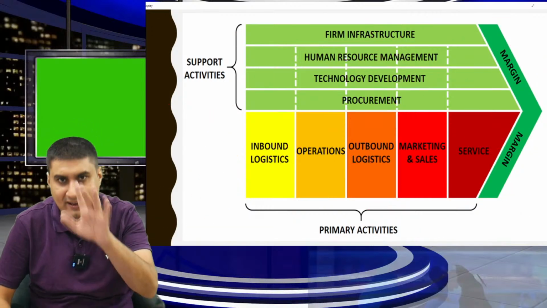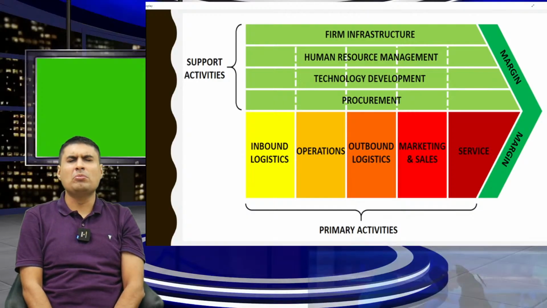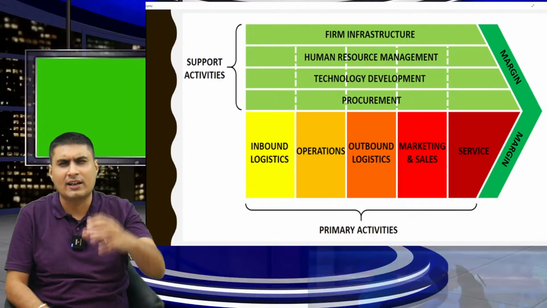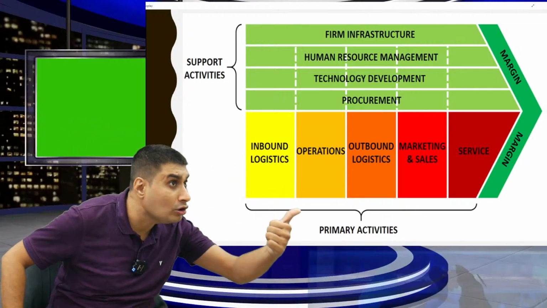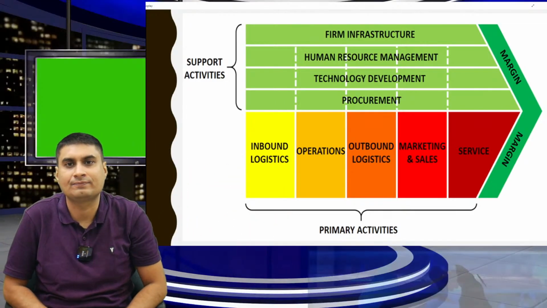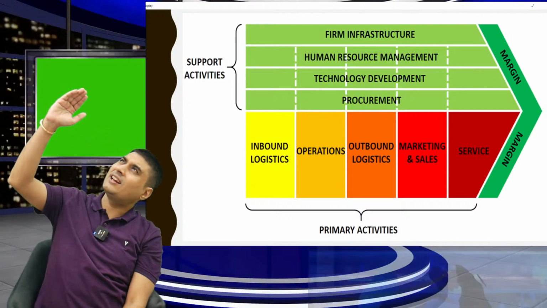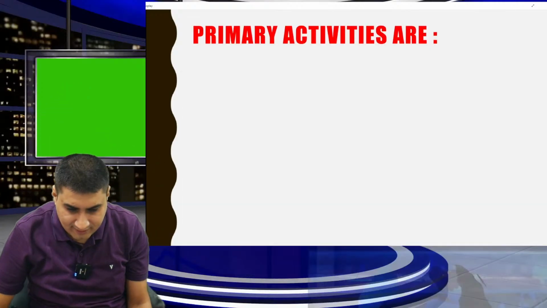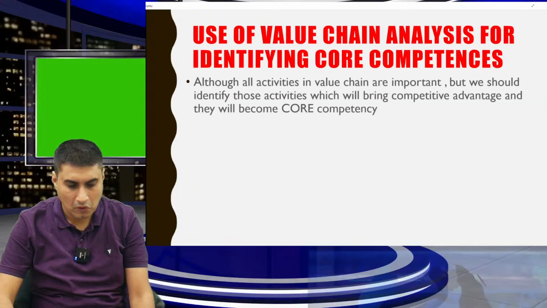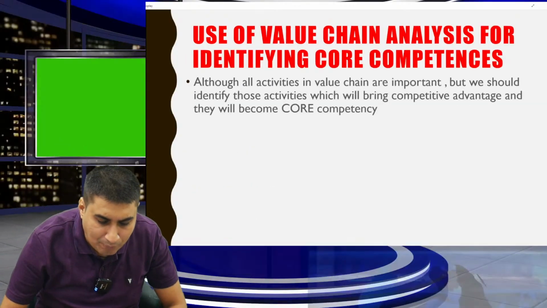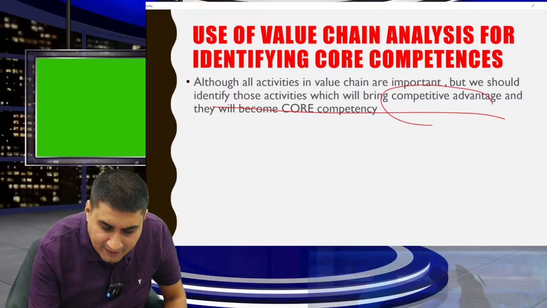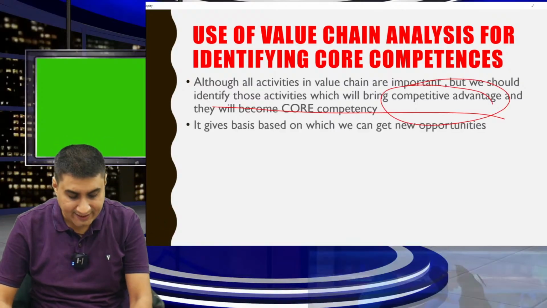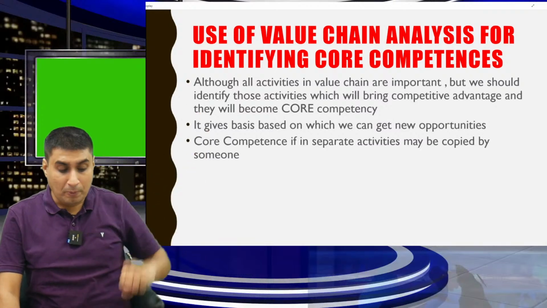One last time, I will explain again. In every business, there are two activities, primary, secondary. Primary: inbound logistics, operation, outbound logistics, marketing, service. What are secondary? Infrastructure, HR, technology, procurement. Listen nicely now. Although all activities are important, we should see those activities which are too good. They are competitive advantage.